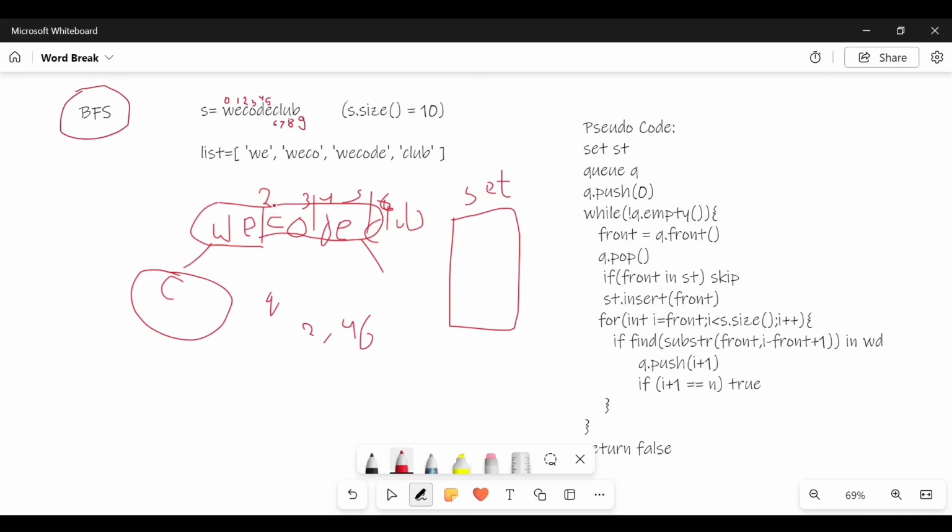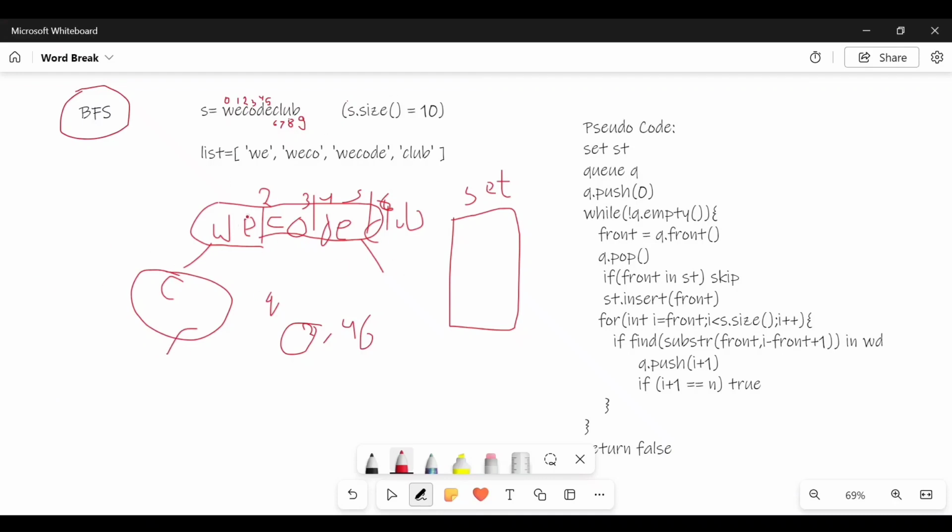We get WE, WECO, WECODE. These strings are present in the list, and the rest of the partition is saved in the queue. Now I will start exploring the 2. Like this we move on. This is called breadth first search.